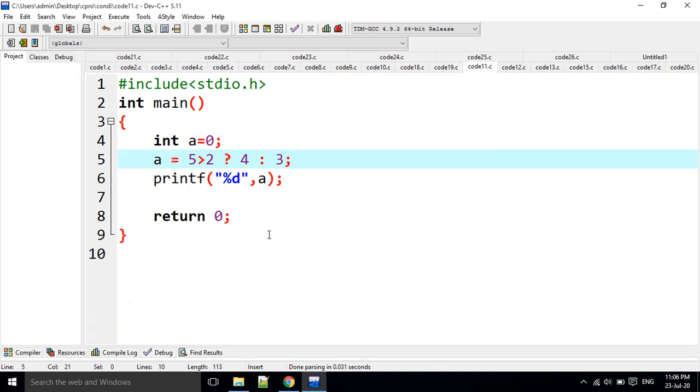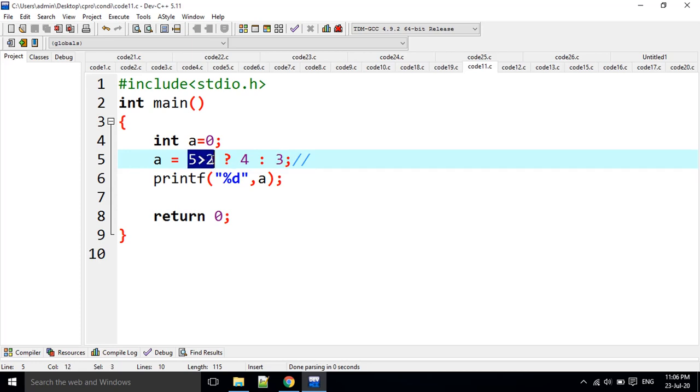Ternary operator. How does this ternary operator work? This is the statement, this is the true block, and this is the false block. That means if the statement is true, the true block is going to be executed. If the statement is false, the false block is going to be executed. Same as if and else.